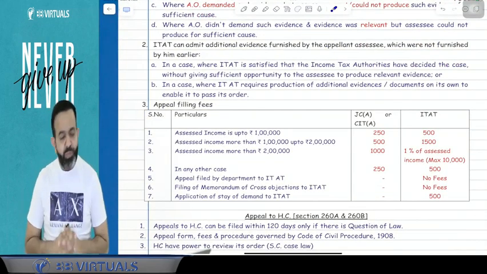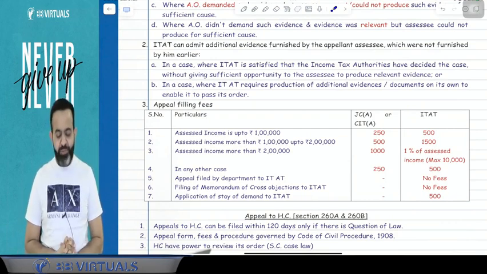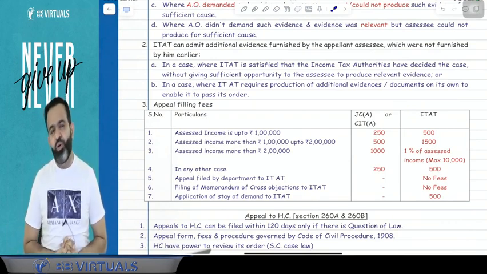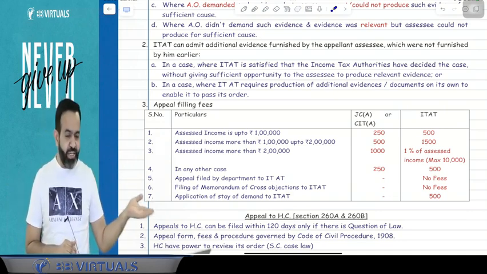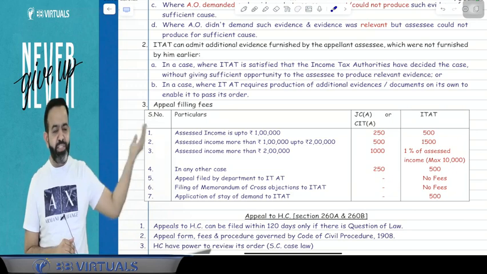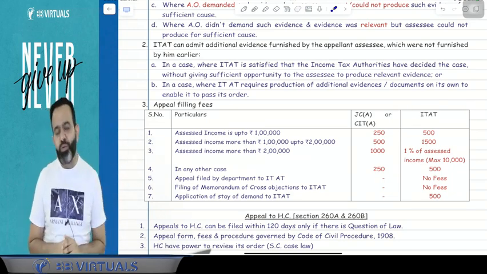If your assessed income is more than 1 lakh, up to 2 lakh, then your fee is 500 rupees. And if your assessed income is more than 2 lakh, then your filing fee is 1000. So in practical life, we always say that 1000 is the appeal filing fee in case of CIT appeal. So you have to pay the 1000 rupees.